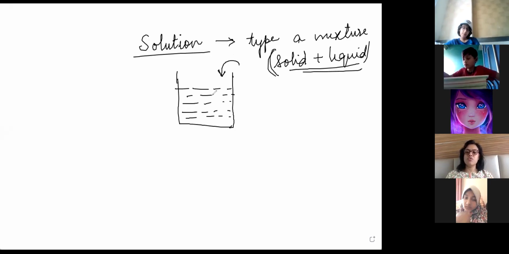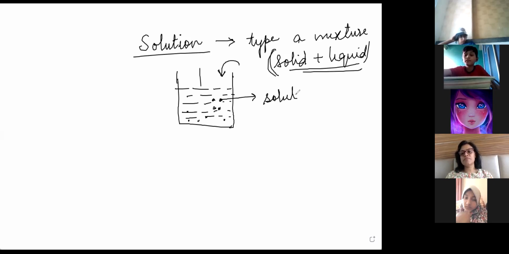So suppose this is water and you are putting sugar crystals in it, and you stir it with a spoon and dissolve it. Then you cannot see the sugar crystals anymore. The solid you are adding is called the solute. The solid which we add to the solution is called the solute, and the liquid which we took is called the solvent.